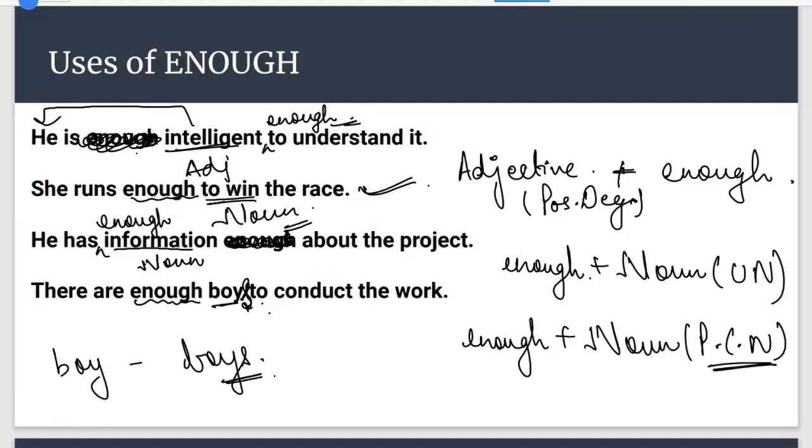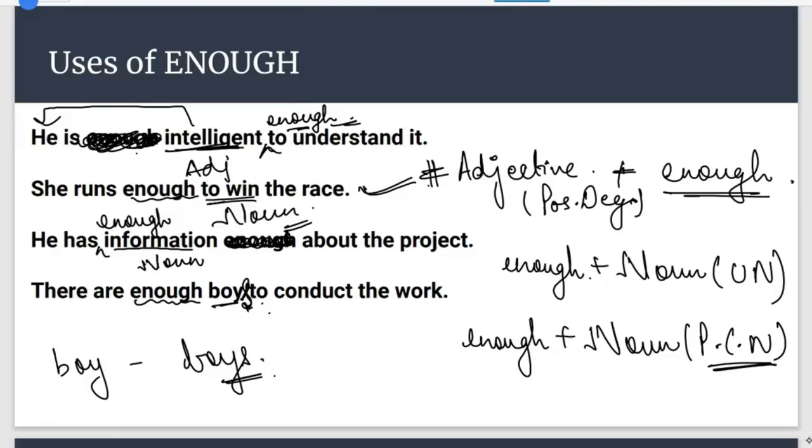Now in sentence number 1, intelligent is an adjective. So in sentence number 1, we are using it with adjective. Since we are using it with adjective, we all know that enough comes after adjective. Intelligent is adjective, so we are using enough after it. We are changing the place of enough from here to here and using it after adjective.